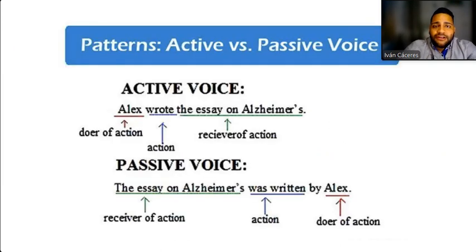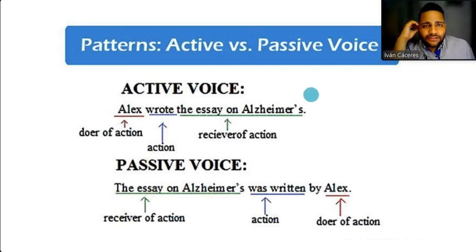Okay, now we're going to check the patterns. It says patterns for active voice and patterns for passive voice, which is more or less what I was talking about a few minutes ago, okay? So patterns are the way that we build sentences in active or passive, okay?